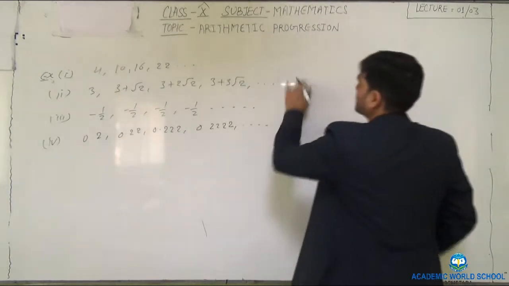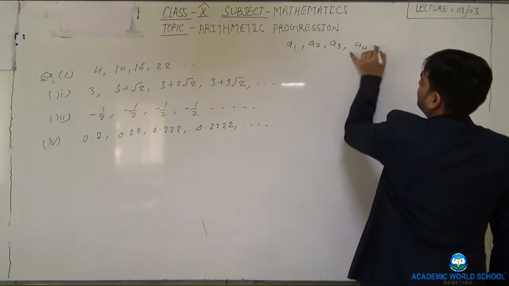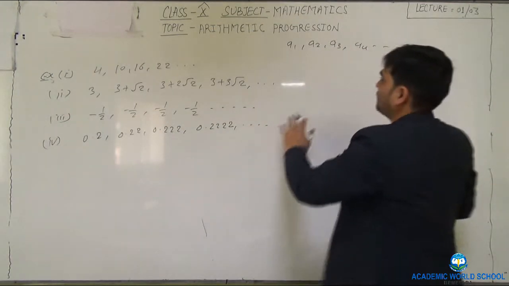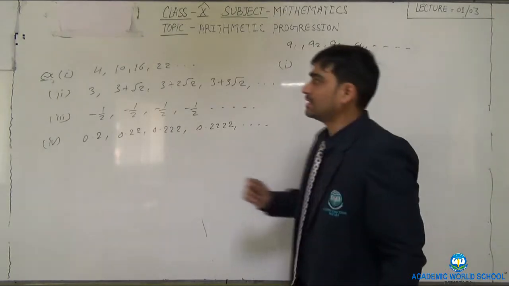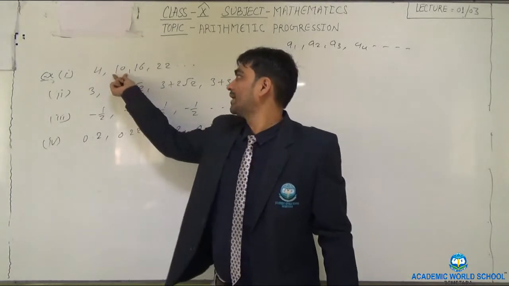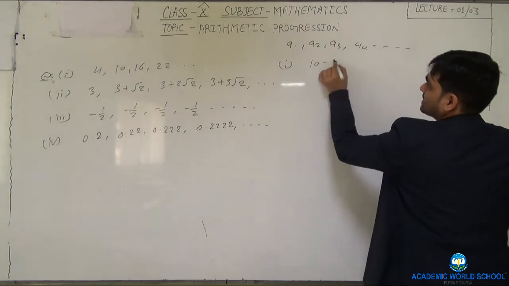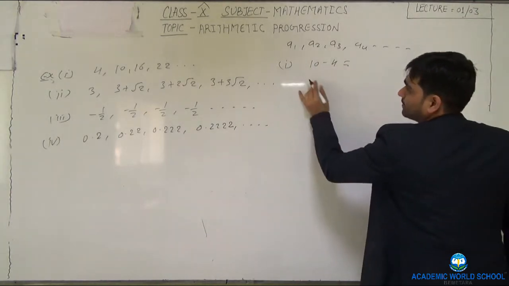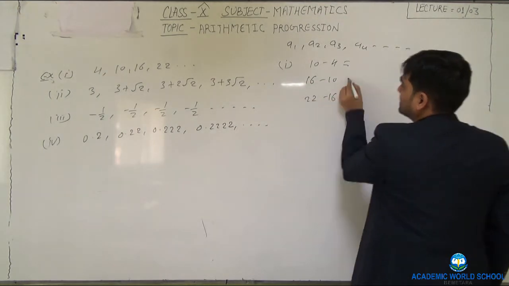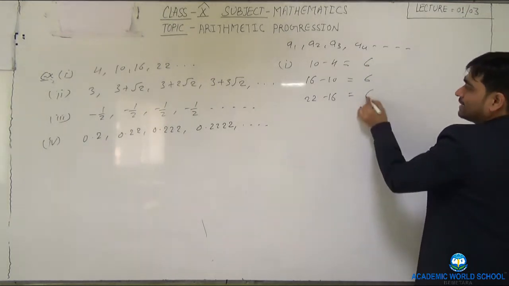So as we know that the first term is A1, second term A2, third term A3, A4, like that. Okay, so solve the first one. So this is A1, A2, A3, A4. Correct? So A2 minus A1, then A3 minus A2, that is 16 minus 10. Then 22 minus 16. What will happen? Subtract. This is 6. This is also 6. And this is also 6.